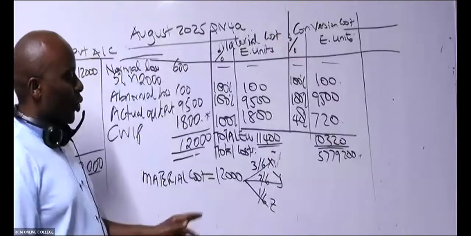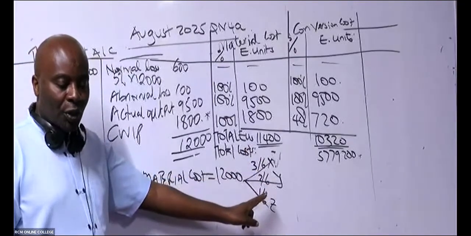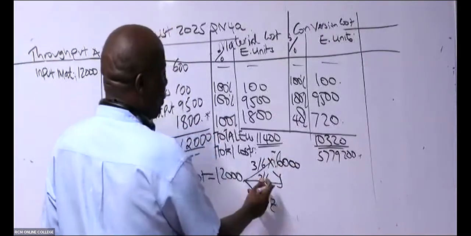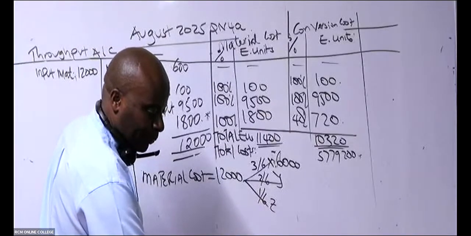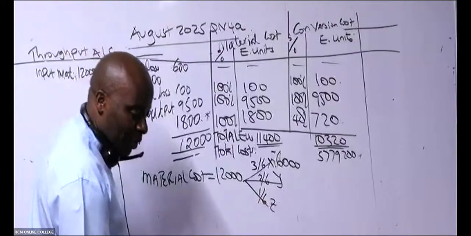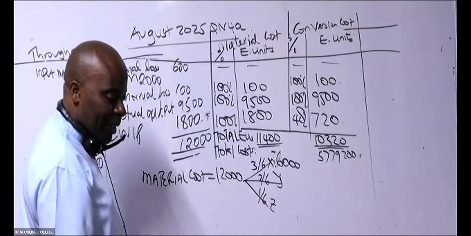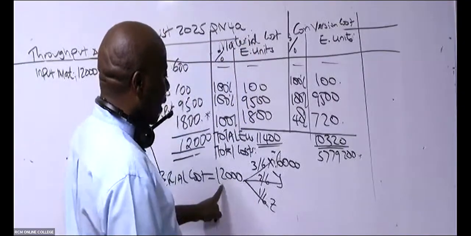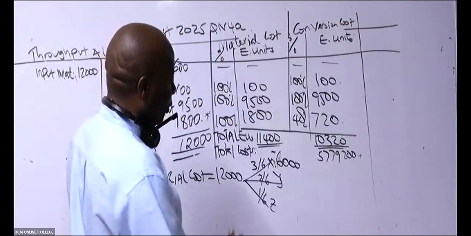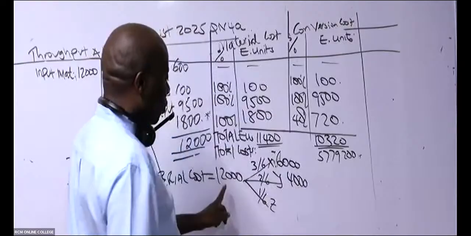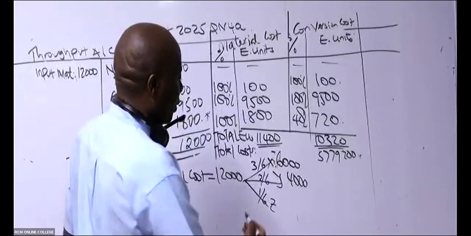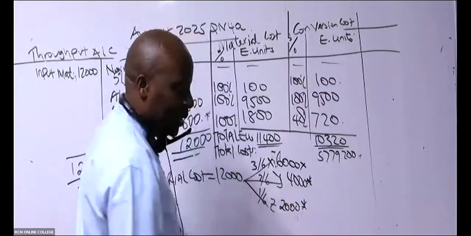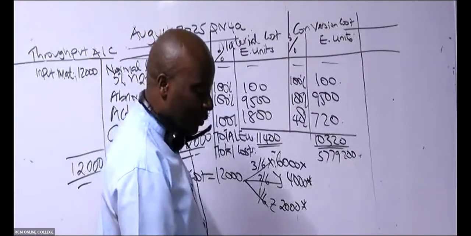So we start with X. X will be 12,000 times 3/6, which gives us how many? 6,000. How about Y? 2/6 of this, please talk to me. 4,000, isn't it? So 2/6 times 12,000 gives 4,000. How about Z? 12,000 times 1/6, 2,000. And do we know how much each kilogram is costing? Yes, they have given us cost per kilogram.